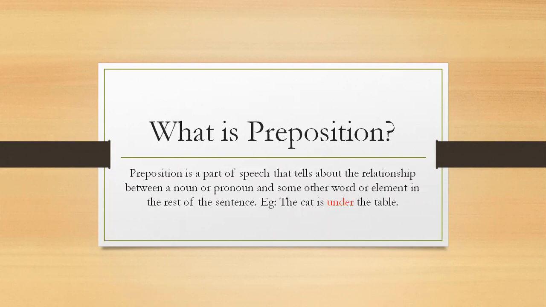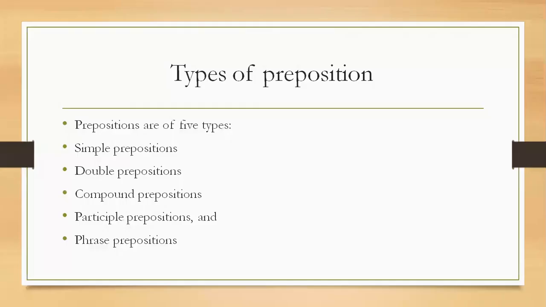There are 5 different types of prepositions: simple prepositions, double prepositions, compound prepositions, participle prepositions, and phrase prepositions. Now let us know what simple prepositions are. Simple prepositions are words like at, for, in, of, on, over, and under.